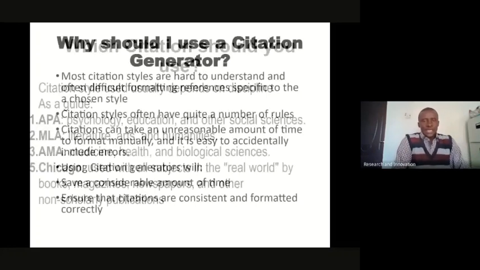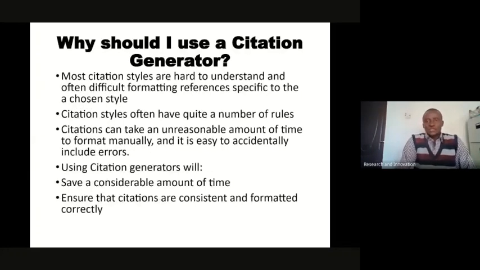The next question is, why should I use a citation generator? Those who have been doing citation will know that irrespective of the citation method or style, citation styles are usually hard to understand and formatting oftentimes is difficult.